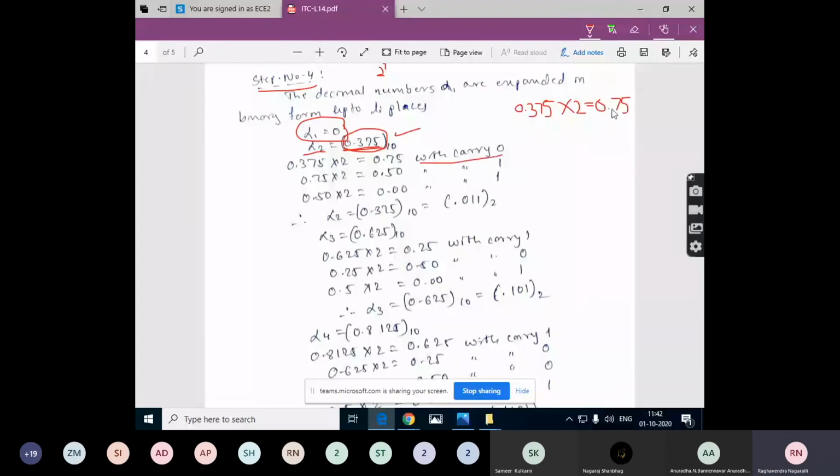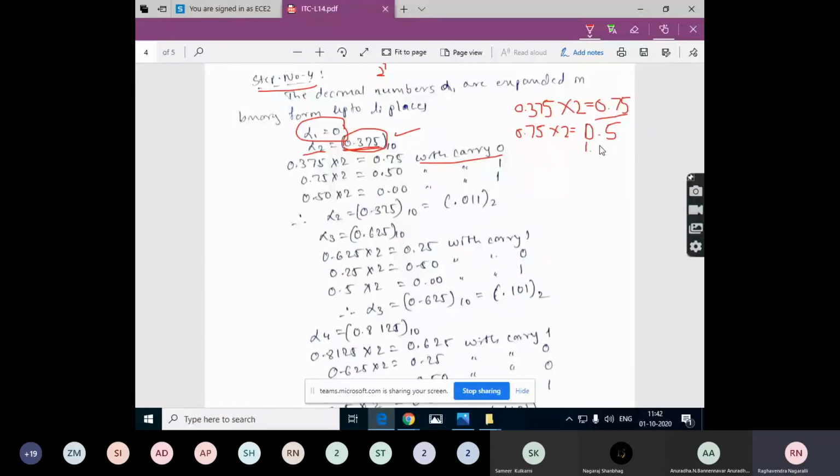Now we take this 0.75 and again multiply it by 2 because of the binary. How much will you get? 1.5. We don't take this value as 1. We will take this as a 0 with the carry 1.